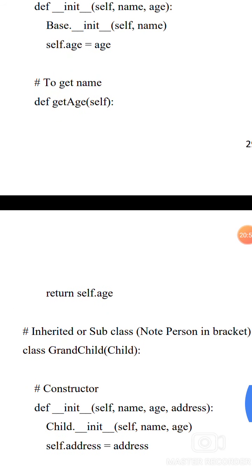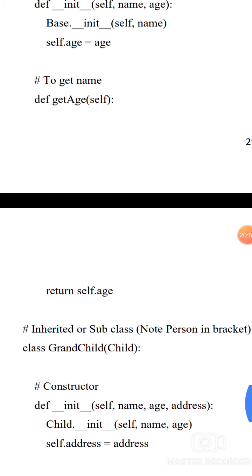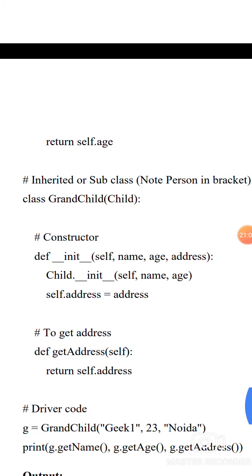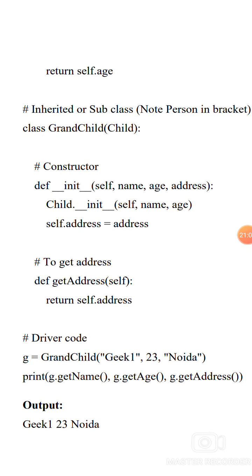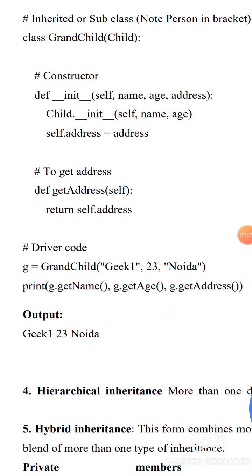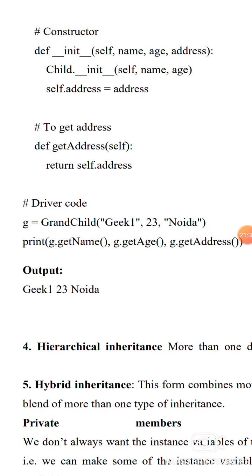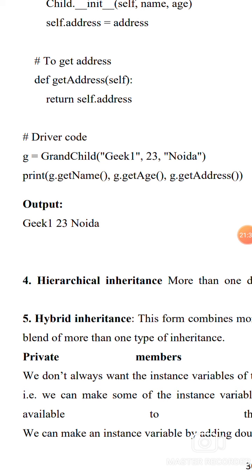To get the name, def get_name(self): return self.name. Child class inherits the subclass: def __init__(self, name, age): Base.__init__(self, name), self.age = age. def get_age(self): return self.age. GrandChild: def __init__(self, name, age, address): Child.__init__(self, name, age), self.address = address. def get_address(self): return self.address. Driver code: g = GrandChild("Geek1", 23, "Noida"), print name, age and address. Output: Geek1 23 Noida.